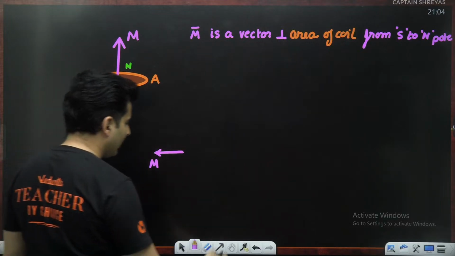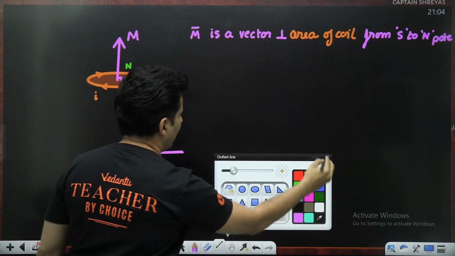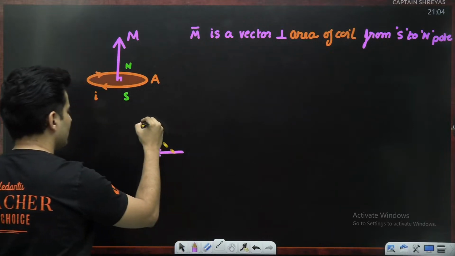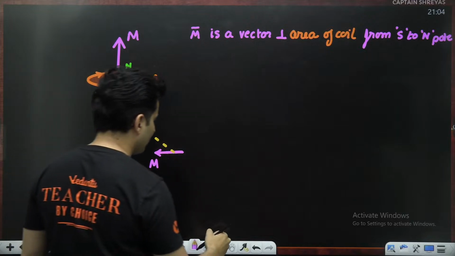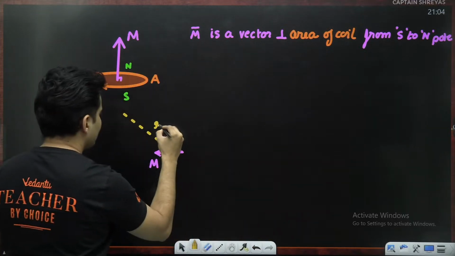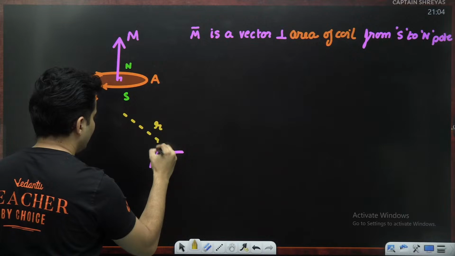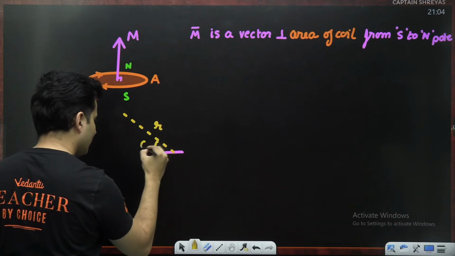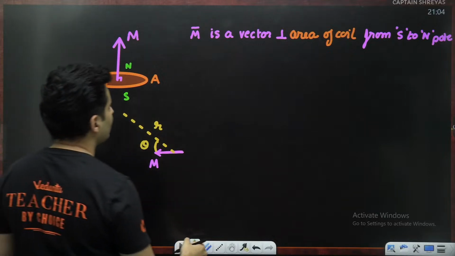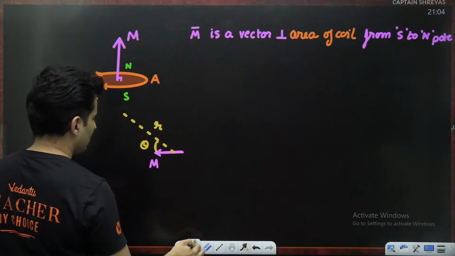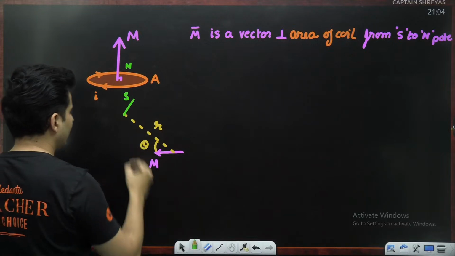So if this is my magnetic moment and I am at some random location somewhere here, let's say this is r, and this is theta.